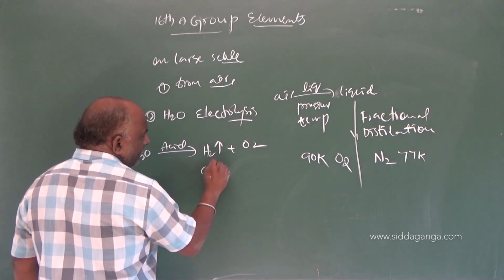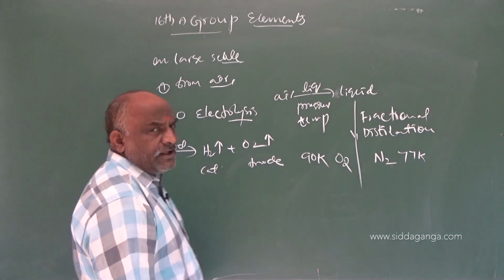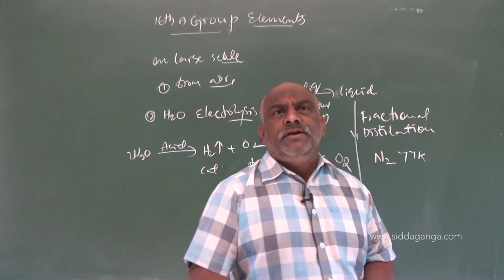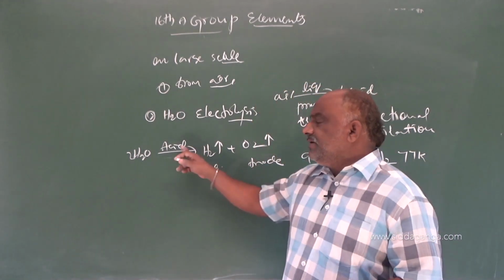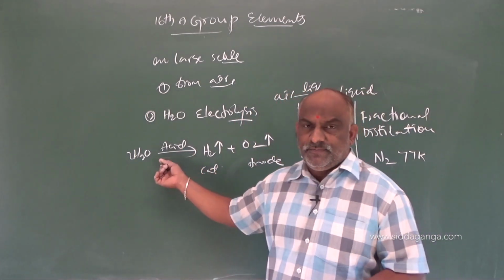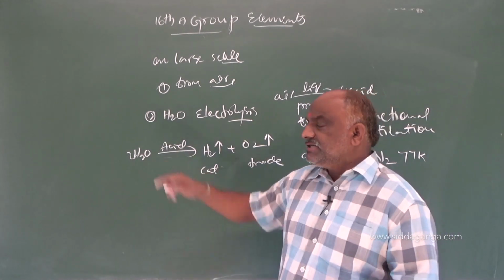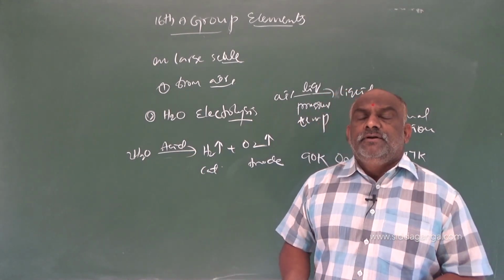At the cathode, hydrogen gas is liberated, and at the anode, dioxygen gas is liberated. The reaction takes place in the presence of a little amount of salt or acid, which initiates the reaction.